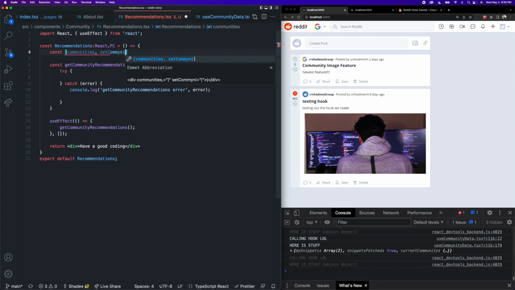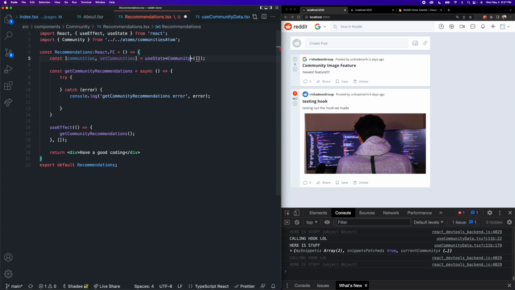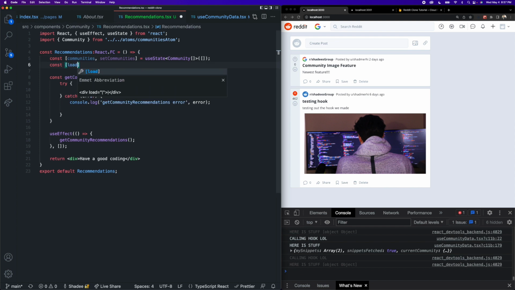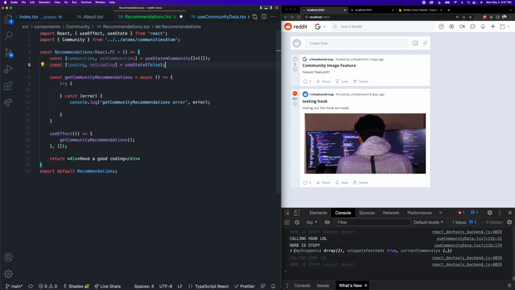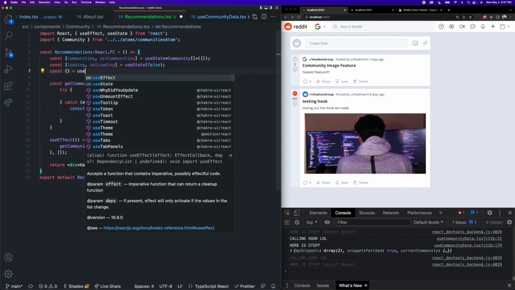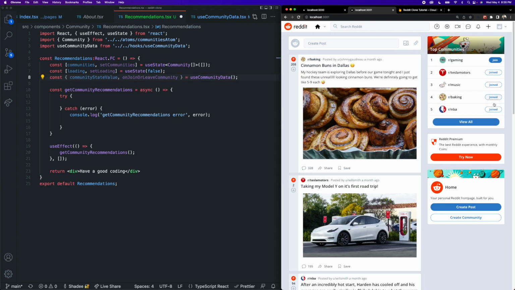So we can say communities and set communities is equal to use state, initialized as an empty array. We can indicate the type of items inside of this array by importing our community type from our community atom file, and indicate that it is an array of community items. I'm also going to create some loading state so we can display a nice skeleton loader to the user, and we're going to initialize loading as false. Also inside of this component, we are going to need our use community data hook, so we can call that in here. What we're going to need is the community state value as well as the on join or leave community function, because we are allowing the user to join or leave communities from right within this component.